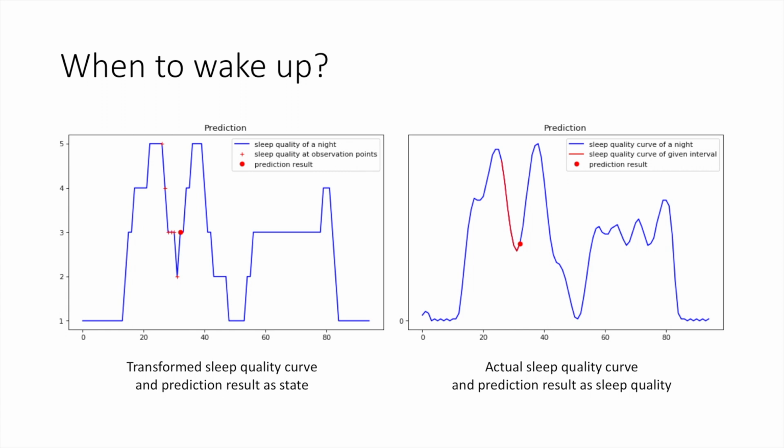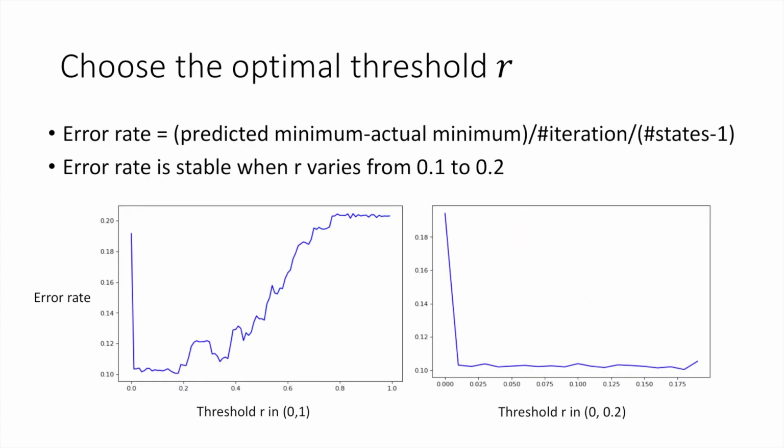To find the optimal threshold R that gives the optimal result, we try to minimize the error rate of the prediction result, which is the percentage of difference between the prediction result and the actual minimum point. We find that the error rate is stable when R varies from 0.1 to 0.2, so we arbitrarily set R to 0.15.